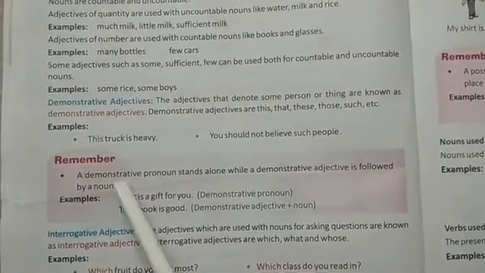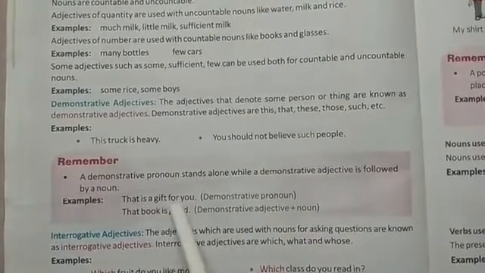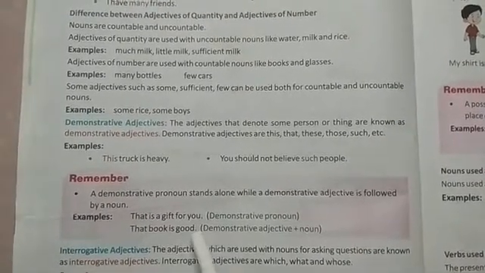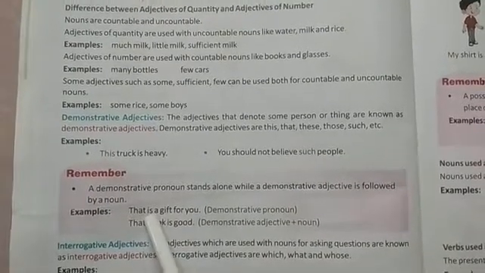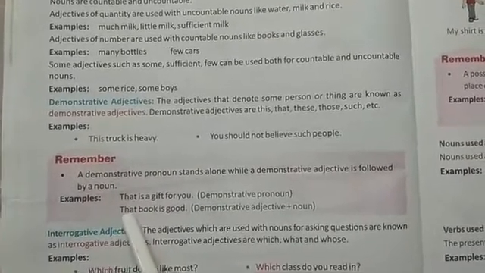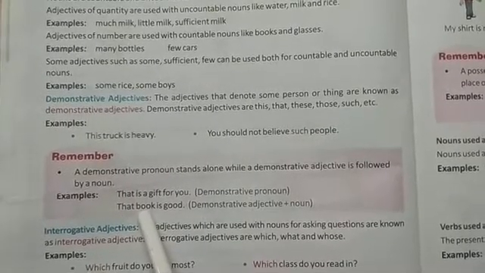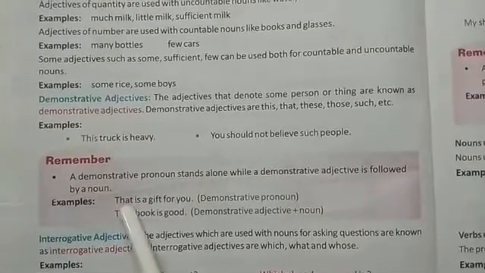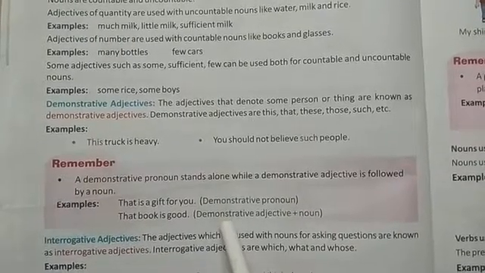See, what is the difference between a demonstrative pronoun and a demonstrative adjective? This is a gift for you. That book is good. Here, both sentences contain that, but in the first, that stands alone. There is no noun after it. But in the second sentence, after that a noun is present. Book is a noun. So the first that is an example of a demonstrative pronoun, and the second that is an example of a demonstrative adjective.